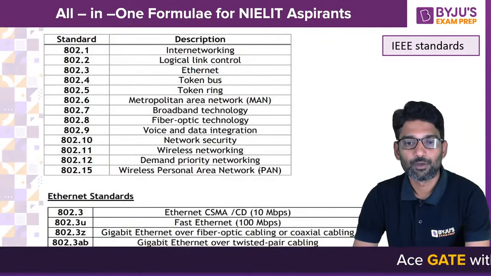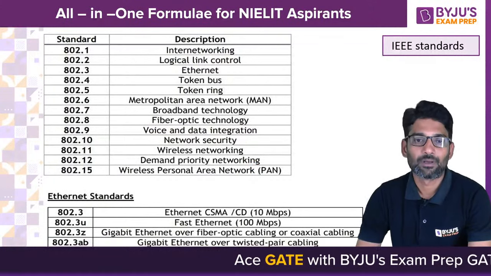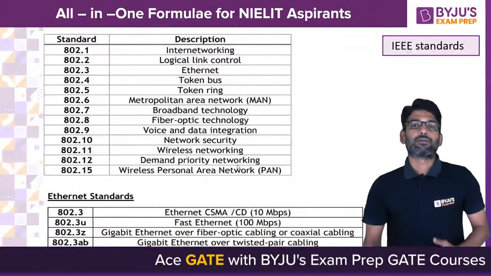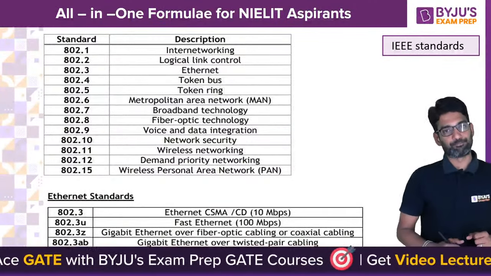Yeah, you have to quickly go through these IEEE standards, because just on this also a question can come in the NIELIT exam.